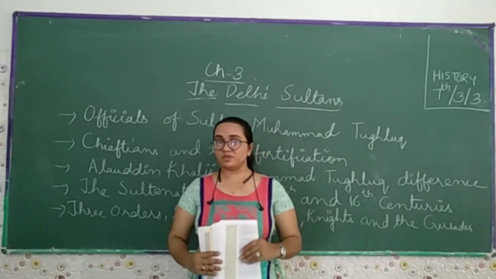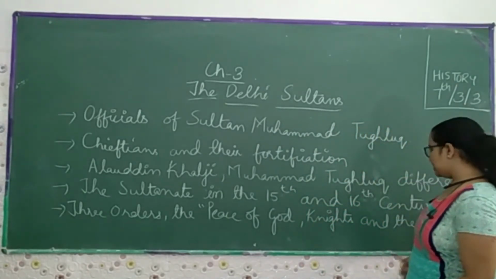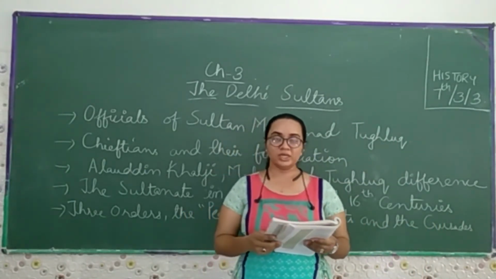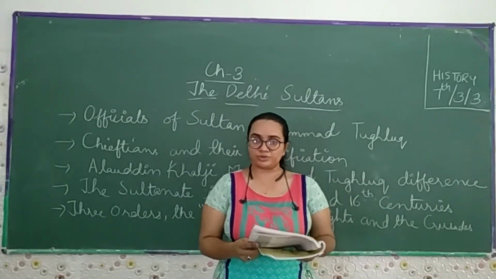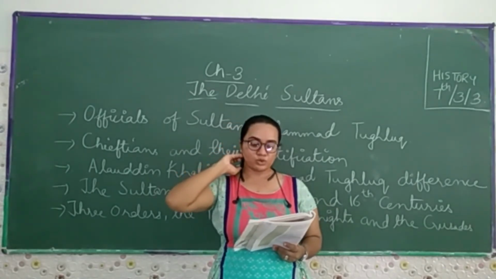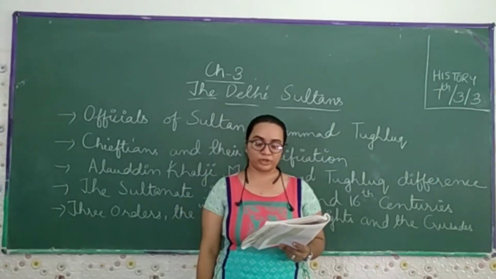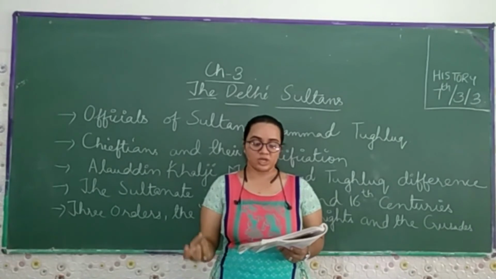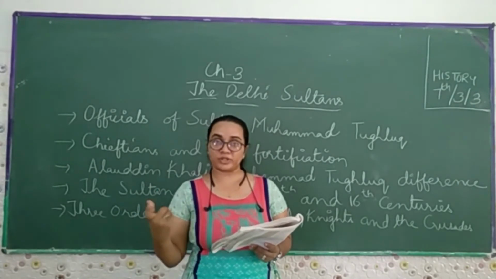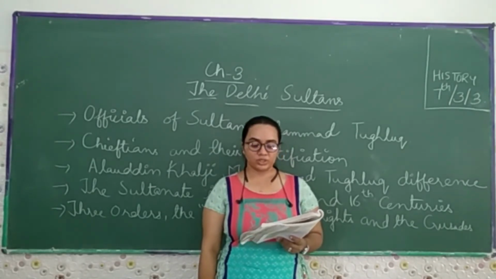So now the last topic of this chapter which remains is the three orders, the Peace of God, knights and the crusades. The idea of the three orders was first formulated in France in the early 11th century. The three orders divided society into three classes: those who prayed, those who fought, and those who tilled the land. This division of society into three orders was supported by the church, to consolidate its dominant rule in the society.